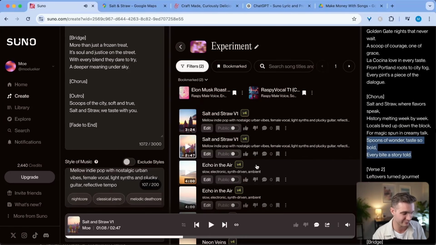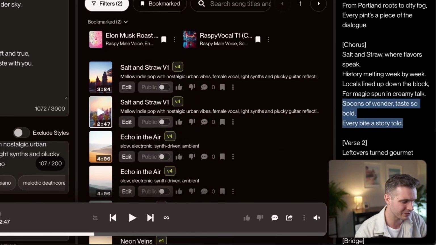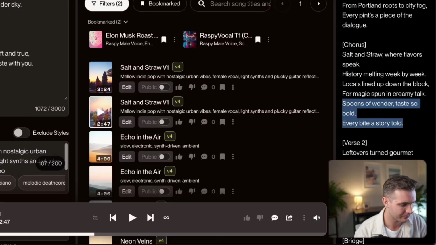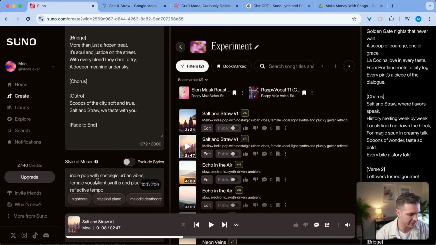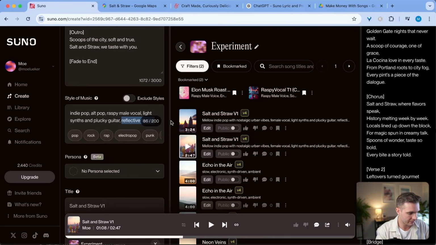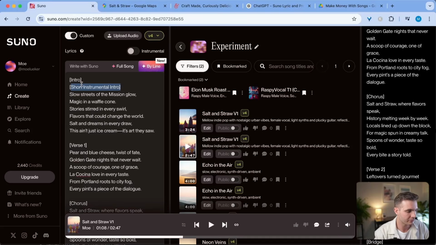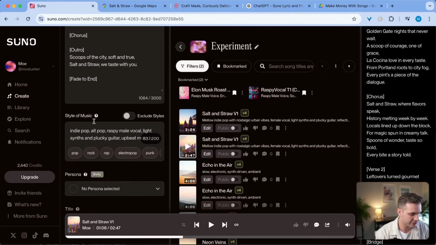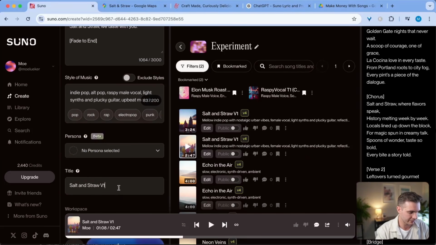Awesome, that sounds even better too. But let's modify this slightly in order to get an even better sound. So I'm gonna go with not just mellow, I'm gonna say indie pop with nostalgic urban vibes. I'm gonna take this out altogether and I'm gonna call this alt pop, raspy male vocals, and I'm gonna call it upbeat melody. I'm also gonna take out that start part. And let's regenerate this and see how this turned out in comparison.